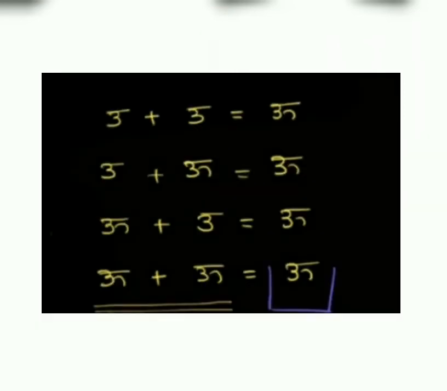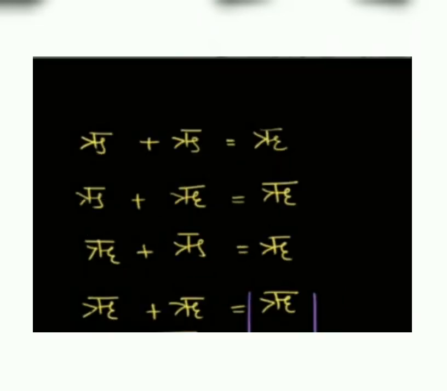Similarly, the combination of hrasva i and dirgha i will always result in dirgha i. Next, the combination of the savarna pair hrasva u and dirgha u will always result in dirgha u. And the combination of the savarna pair hrasva ru and dirgha ru will always result in dirgha ru. In this way we get these savarna dirgha vowels.